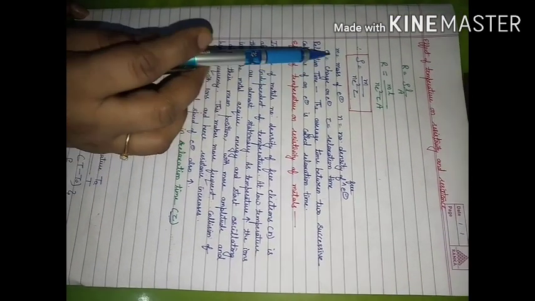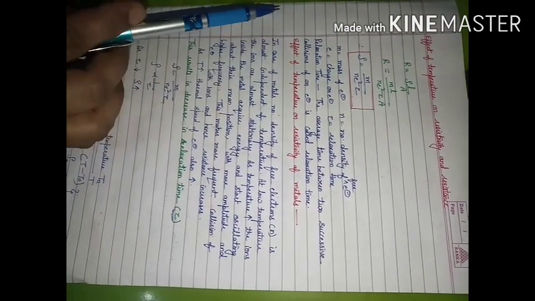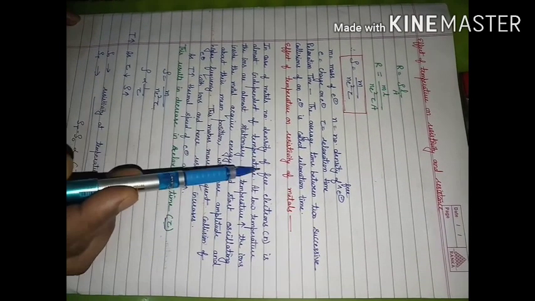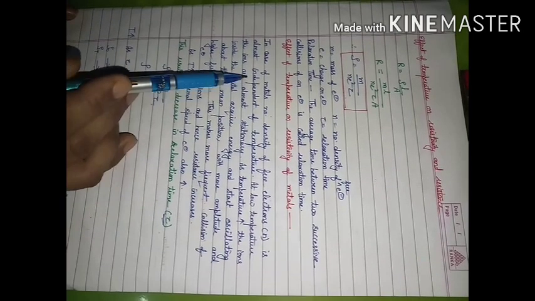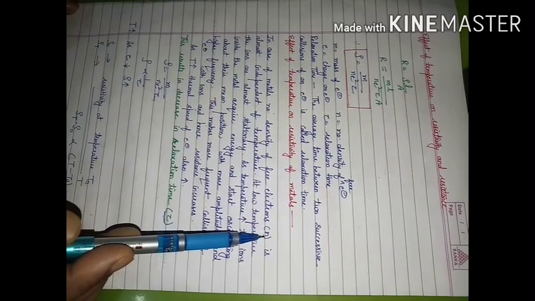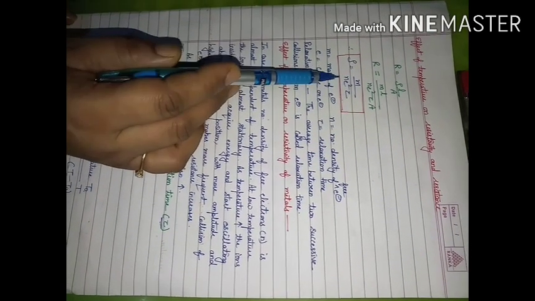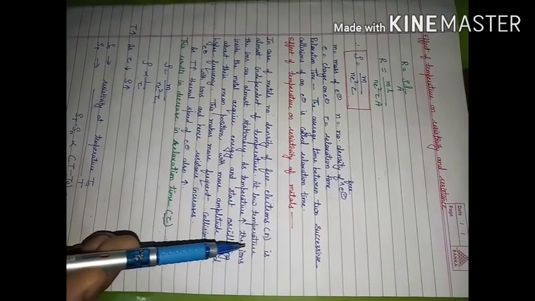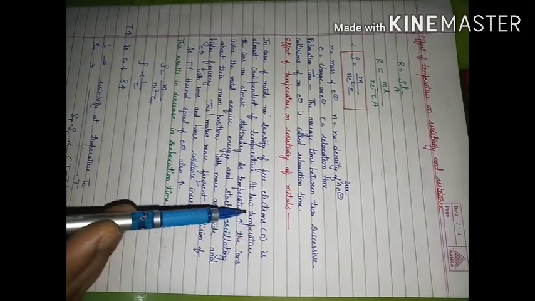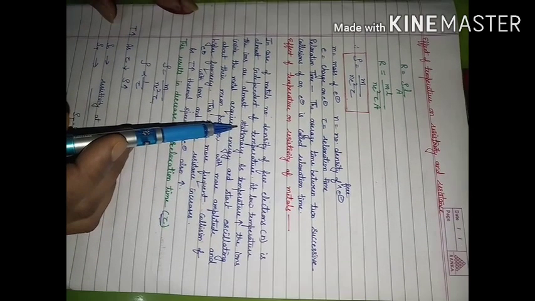When we increase temperature, how resistivity is going to change and how resistance is going to change, that we have to see. In case of metals, the number density of free electrons does not change much with the change in temperature. It means this factor, number density, is almost independent of temperature. Already we have a large number of free electrons in case of metals. And at low temperature, the ions which are present in the metal are almost stationary.